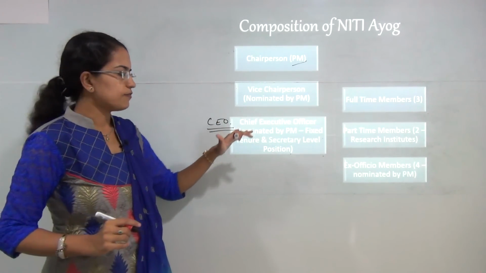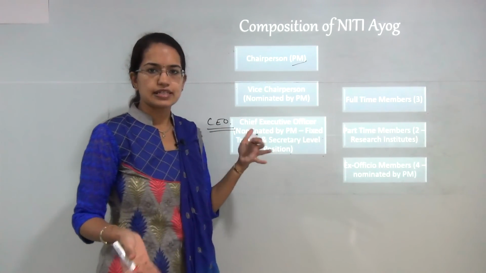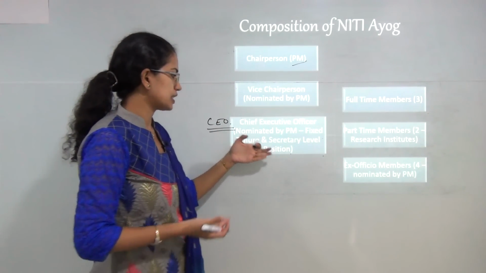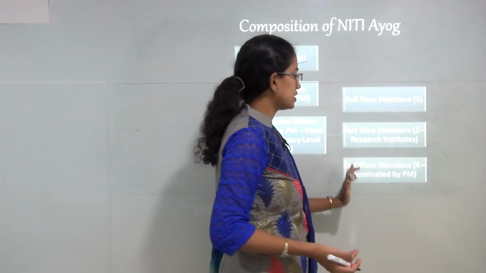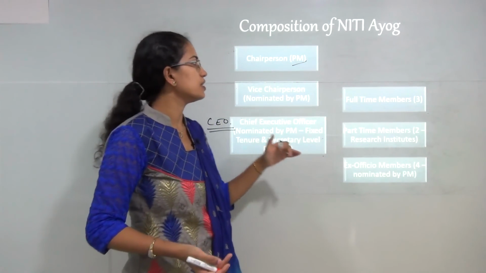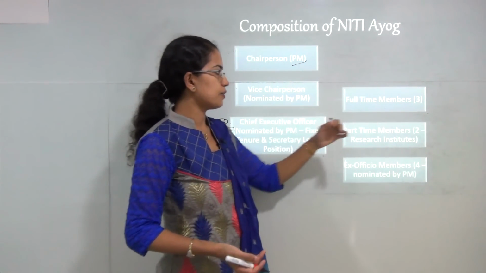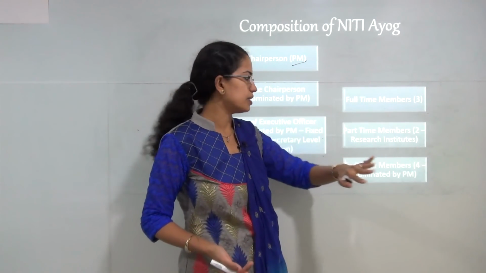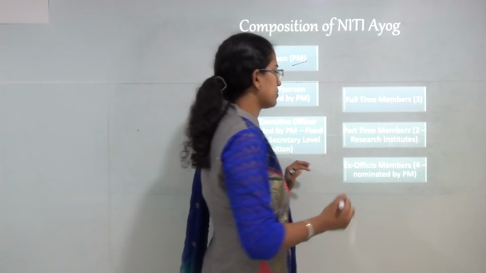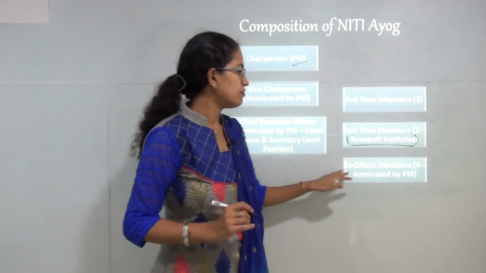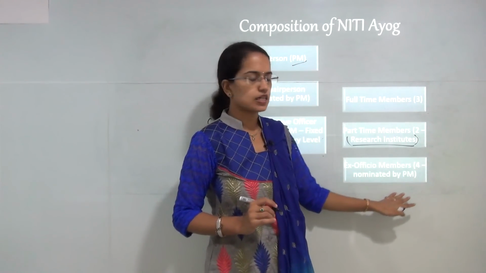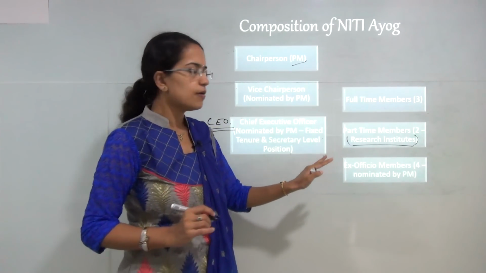The CEO has a fixed tenure and is usually at a secretary level position, so you can say a senior IAS officer. Next, you have three categories under which you have the members of Niti Ayog. You have 3 full-time members, 2 part-time members which are mainly experts from research institutes, and finally you have 4 ex officio members which are nominated exclusively by the Prime Minister.